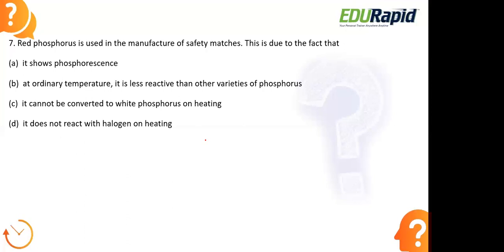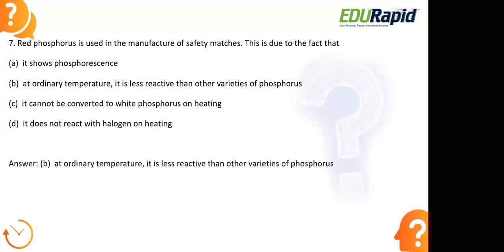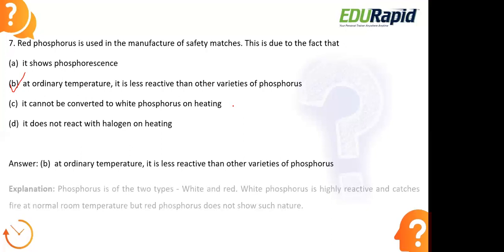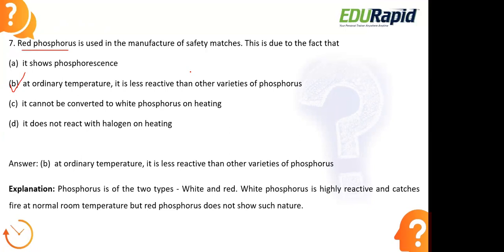Okay, let us look at the right answer here. The right answer is option B. At ordinary temperature, it is less reactive than other varieties of phosphorus. So when we are using this red phosphorus in safety matches, at ordinary temperature, it will not usually catch fire. But what actually happens when we are increasing the temperature here?